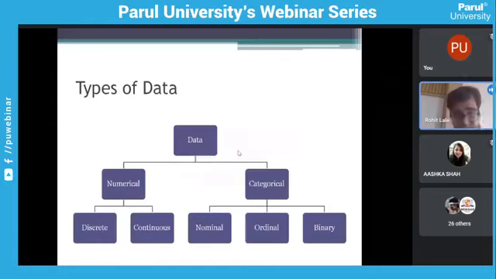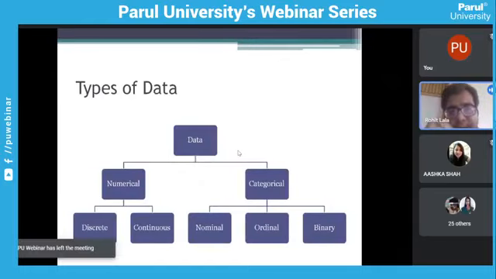So now, obviously, we have different types of data. When we plot the data, we need to know what kind of data we are plotting. There are two main categories of data. The first is numerical data, and the second is categorical data.